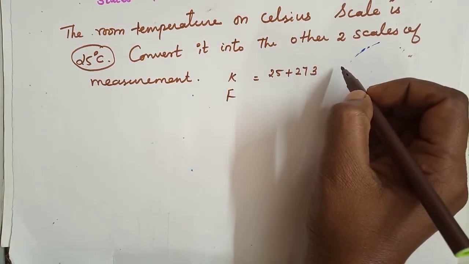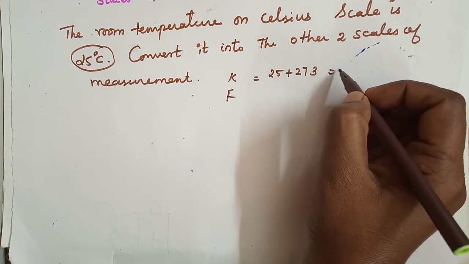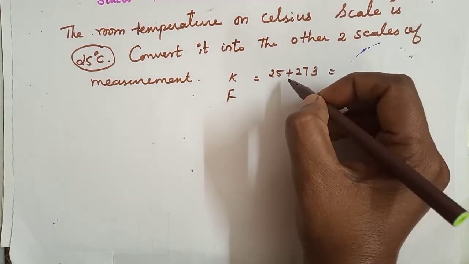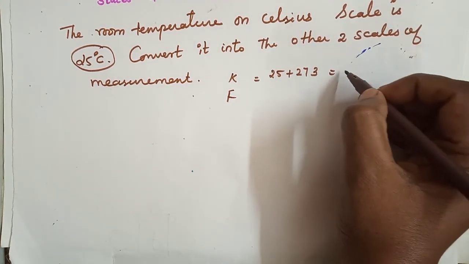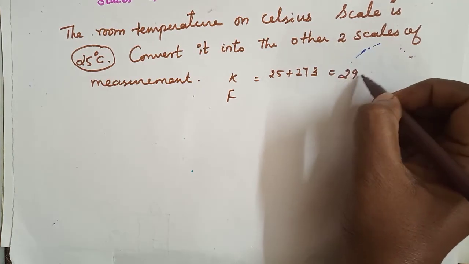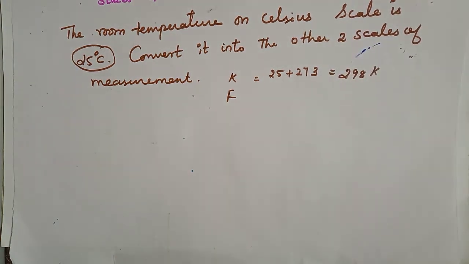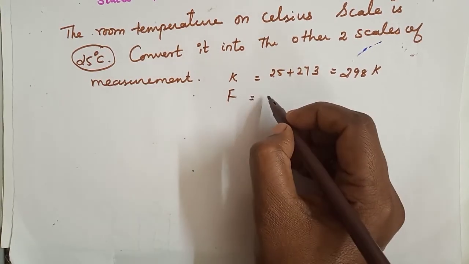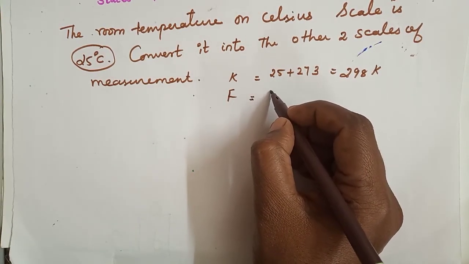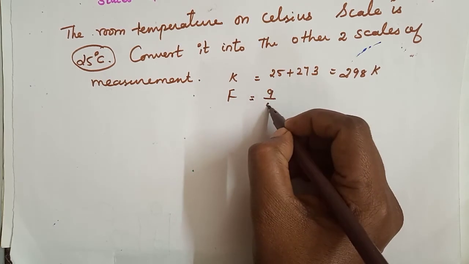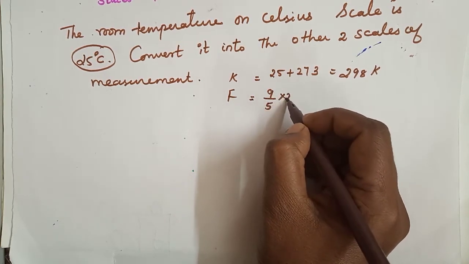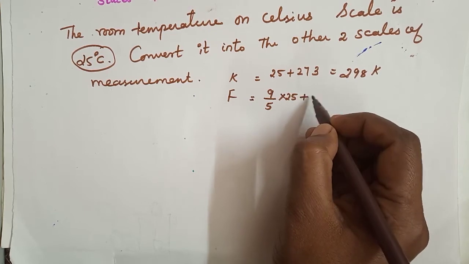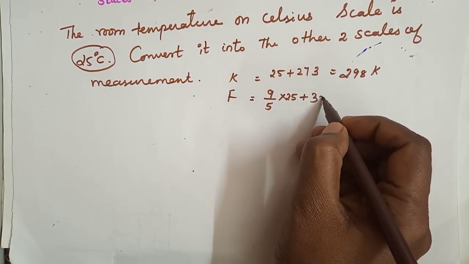So what will we get? 298 Kelvin. Understood? If you want to do the Fahrenheit, what do we have to do? We have to take 9 by 5 into 25 plus 32.